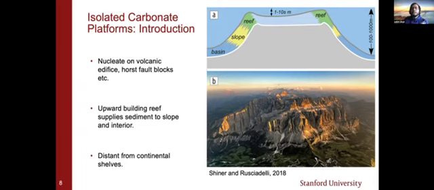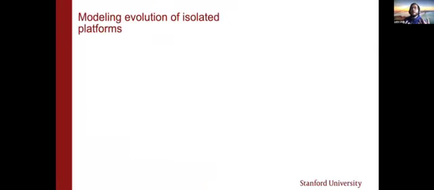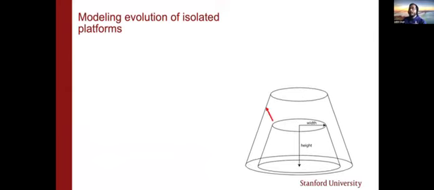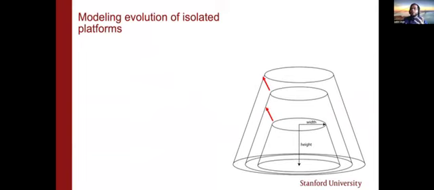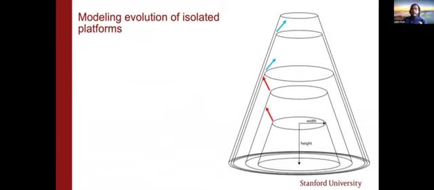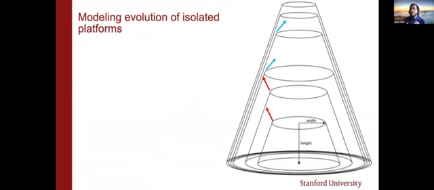So how are we approaching this problem of modeling the evolution of isolated platforms? For this model, we are assuming a truncated cone. As the truncated cone, or the isolated platform, grows in height, it tends to prograde, as shown by these first two figures. However, once it is at a terminal height, it tends to retrograde as well. And this is what we intend to model for the evolution of an isolated carbonate platform.